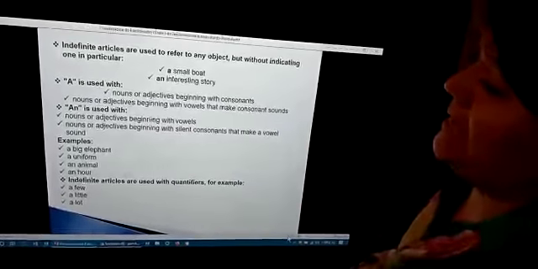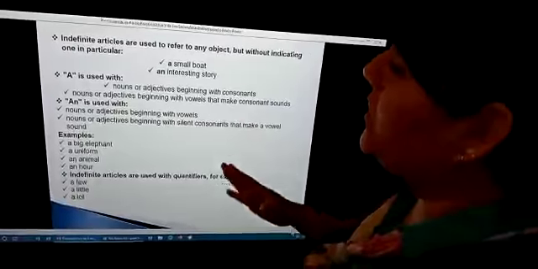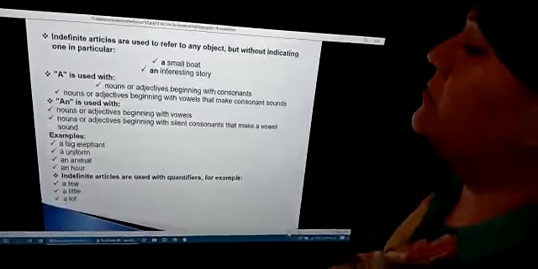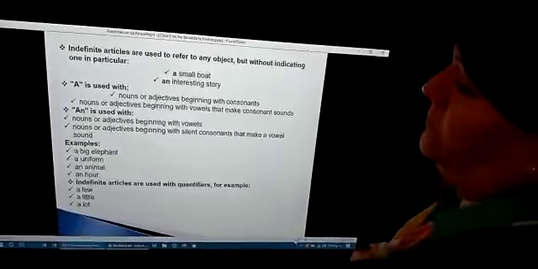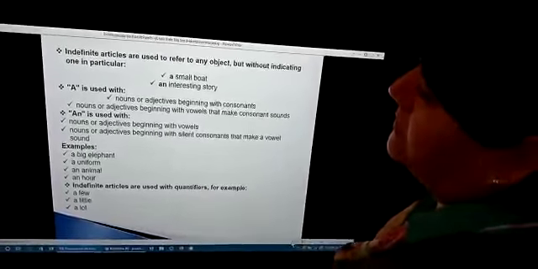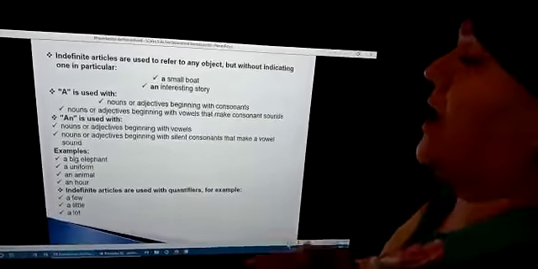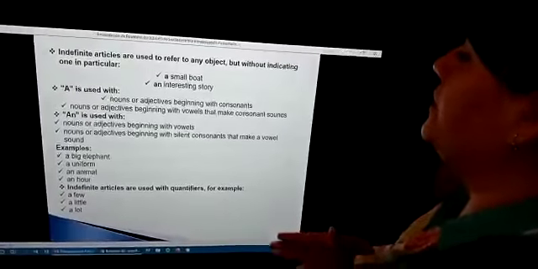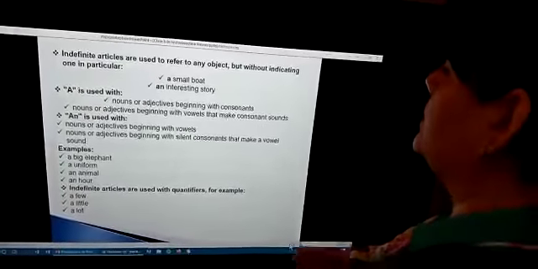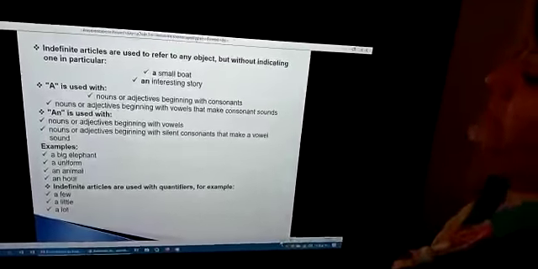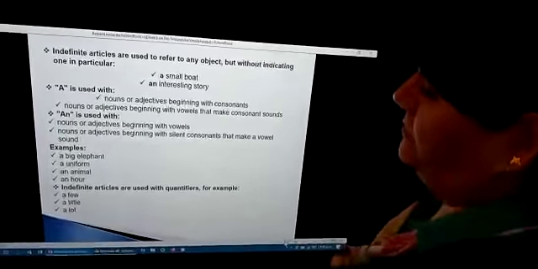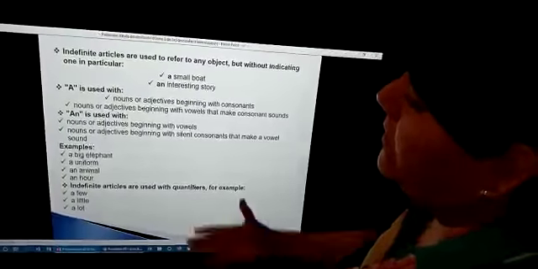Another one is an. An is used with nouns or adjectives beginning with a vowel. The next is nouns or adjectives beginning with a silent consonant that makes a vowel sound. Okay?